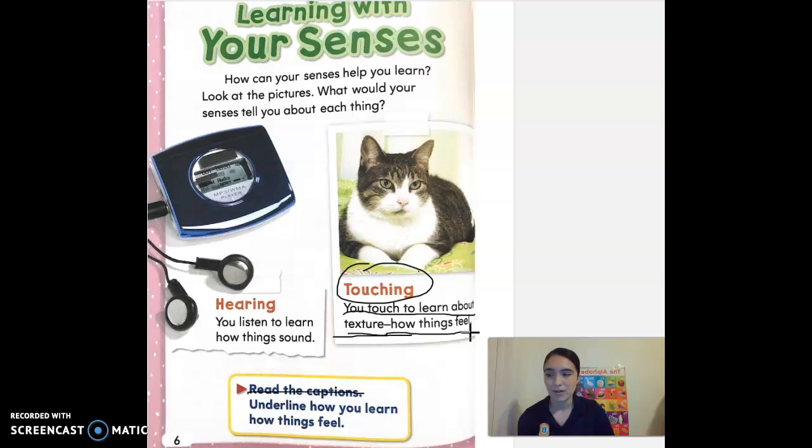How do you think that cat feels? If you were to touch a kitten, maybe a puppy, or any little furry animal, what do you think that would feel like? What do you think the texture would be? Probably be soft, smooth, right? Very good, guys. Those are great adjective words that you would use when you are touching things. Touch is to learn about the texture, how things feel.